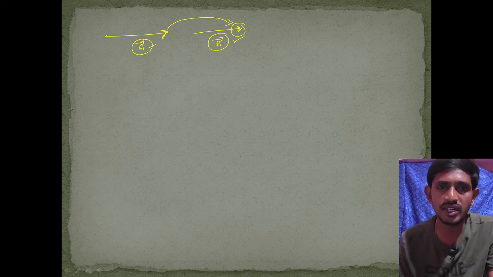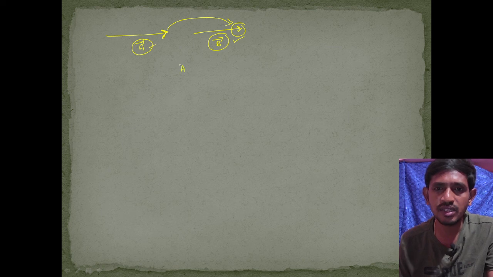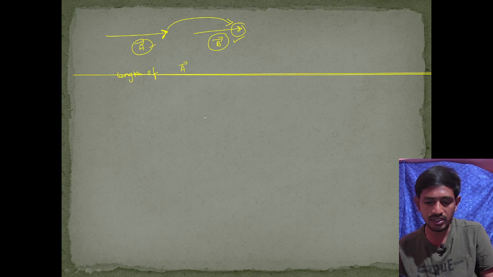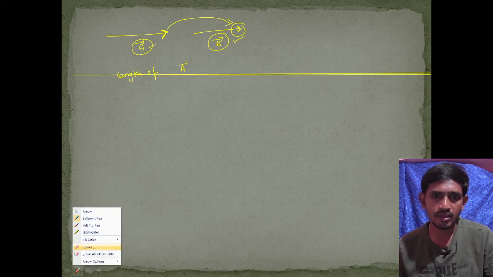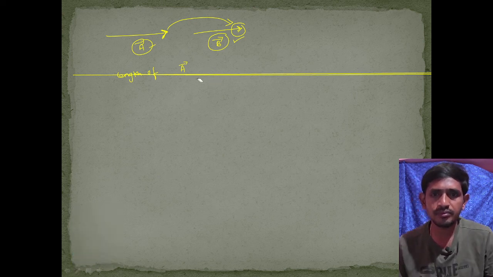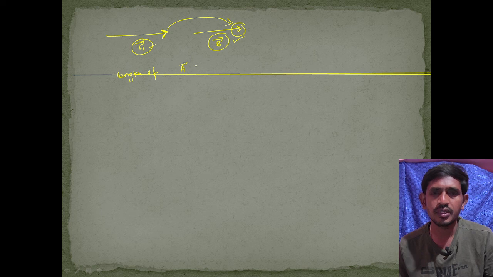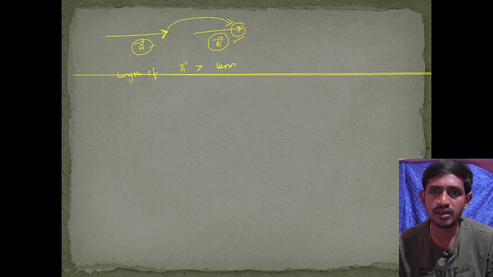If you measure the length, the length of the A bar vector is greater than the length of the B bar vector.